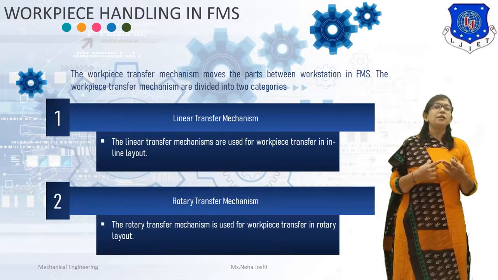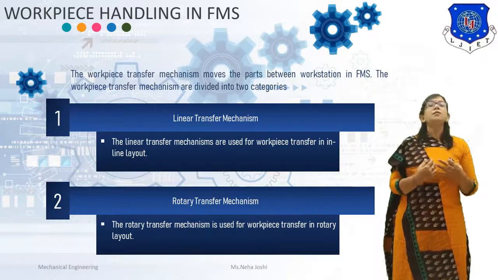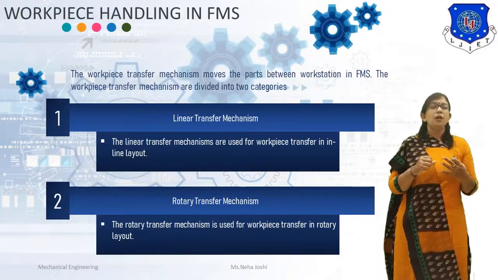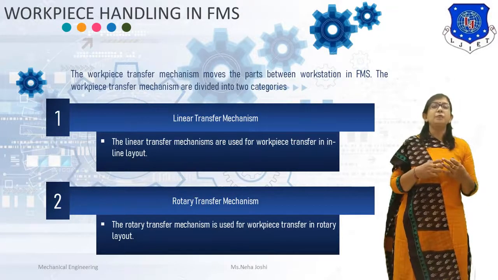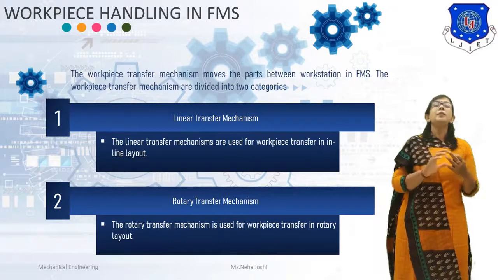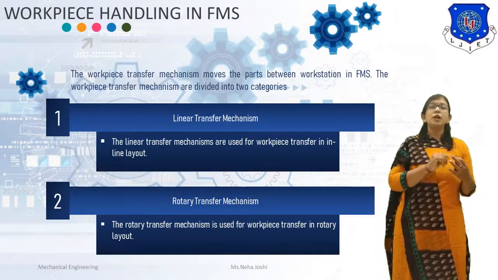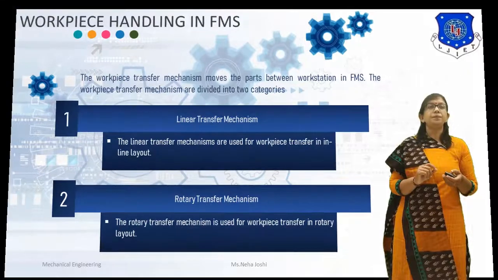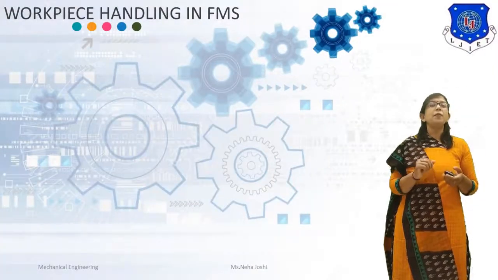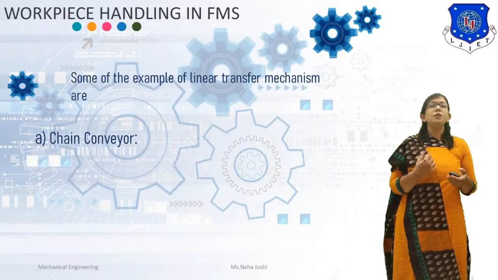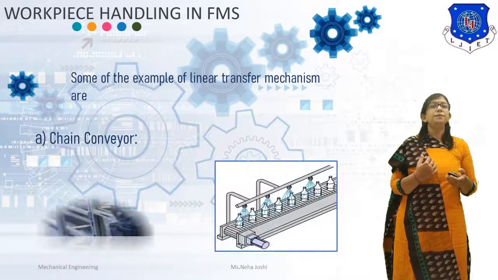First one is linear transfer mechanism. The linear transfer mechanism are used for workpiece transfer in inline layout. And the second one is rotary transfer mechanism. The rotary transfer mechanism is used for workpiece to transfer in a rotary layout. Now some example of linear transfer mechanism. The first one is chain conveyor.